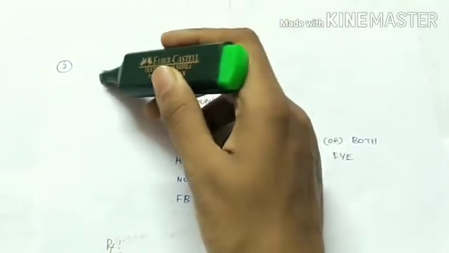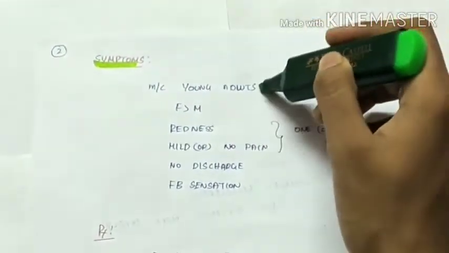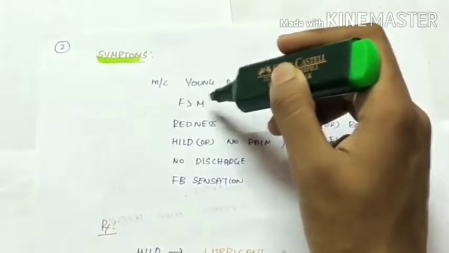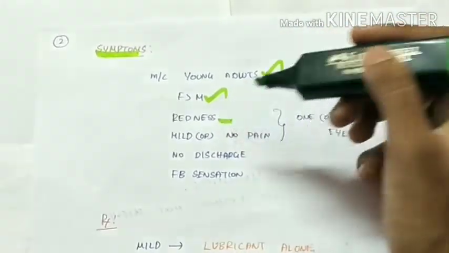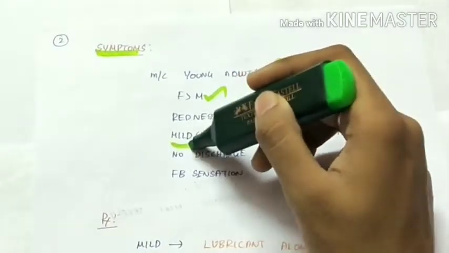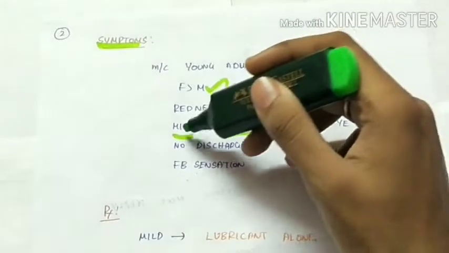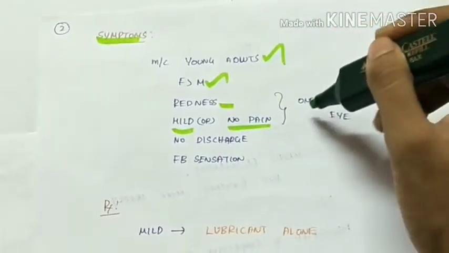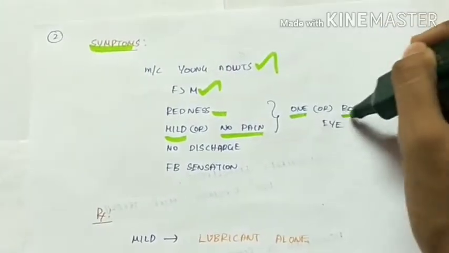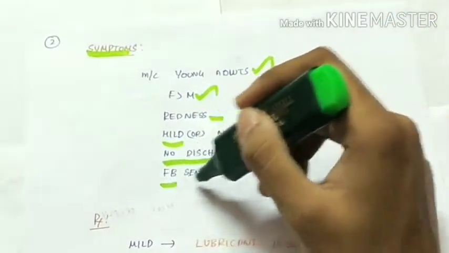Symptoms of episcleritis. Most commonly it is seen in young adults, more common in females than in males. So the symptoms include redness, and the pain can be either mild or absent. The redness and the pain are present in one or both the eyes. There is no discharge and there is foreign body sensation.